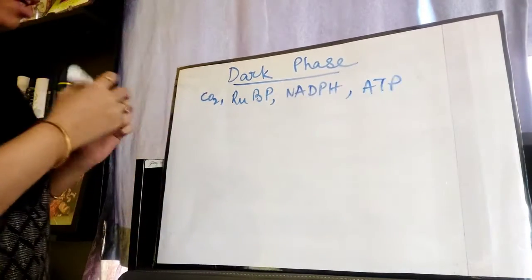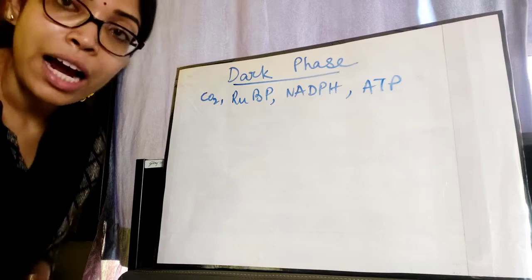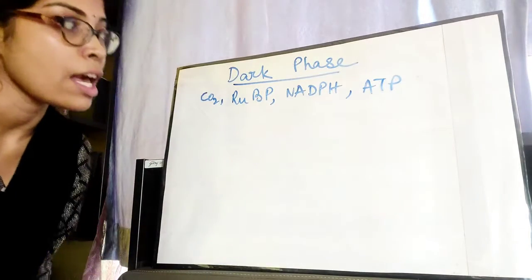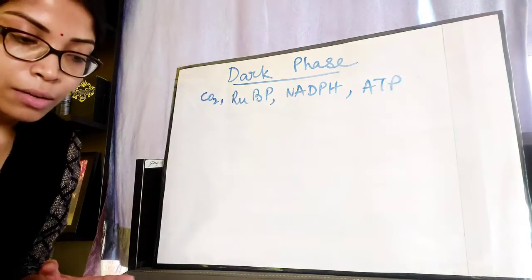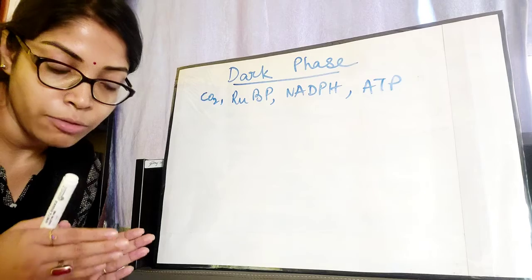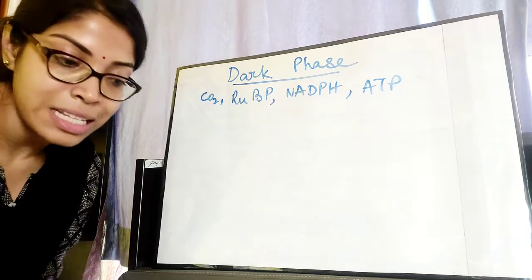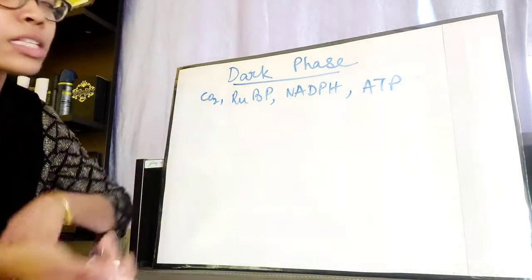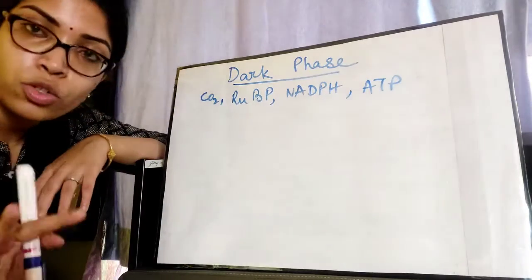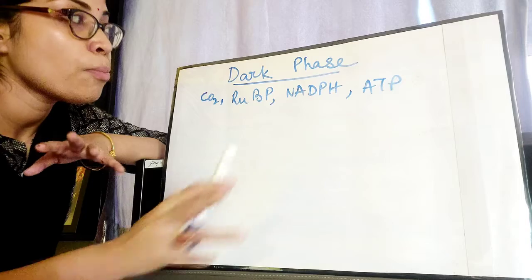Now, NADPH and ATP are already formed in the previous phase, that is the light phase. Okay, and RUBP will enter the photosynthesis process in the dark phase, and CO2, obviously, the plants are taking carbon dioxide from the atmosphere through the stomata. Okay, now these are the components of dark phase.